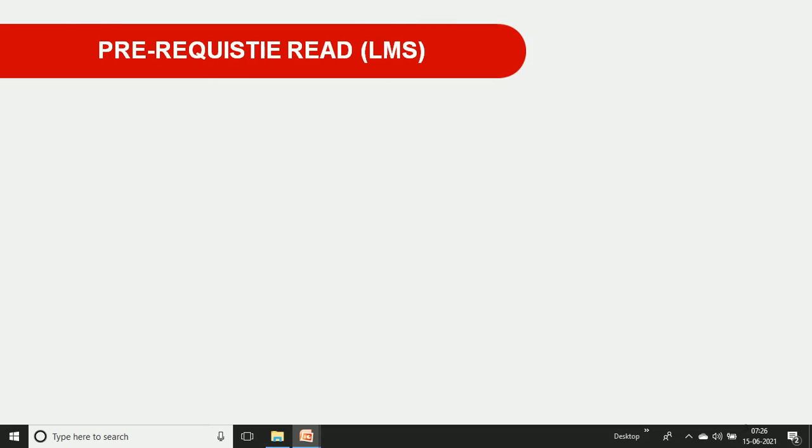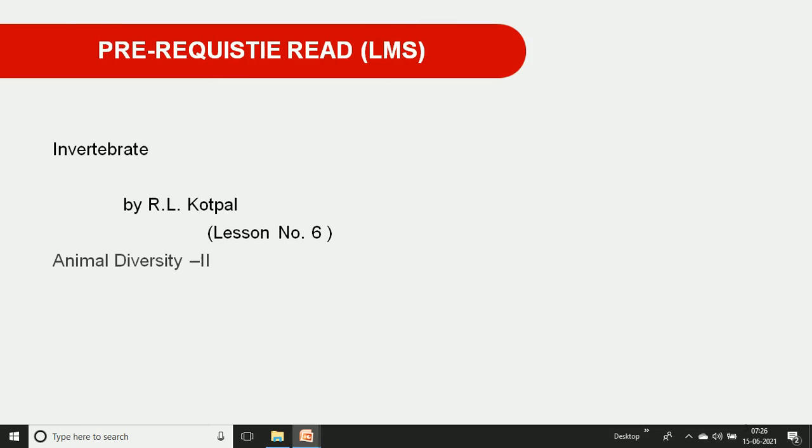Before this, I suggest some prerequisite reading. In our KTHM library, the invertebrate reference book written by R.L. Kotpal is available. In that, you can specifically go through lesson number 6. As well as another textbook available in our KTHM library, Animal Diversity Part 2, published by Vision Publication and written by V.R. Kakurte and colleagues. In that book, you can specifically go through lesson number 3.